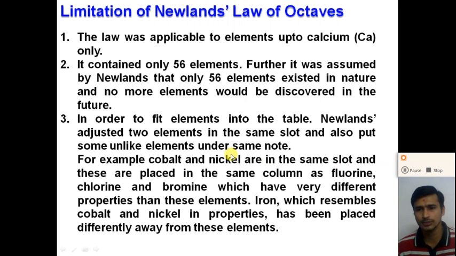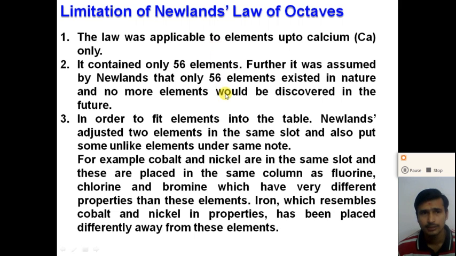So dear student, I hope that you understand Dobereiner's triad law and Newland's law of octave. What are the successes of Dobereiner's triad law? What are the successes of Newland's law of octave? And what are the limitations of Dobereiner's law and Newland's law of octave?